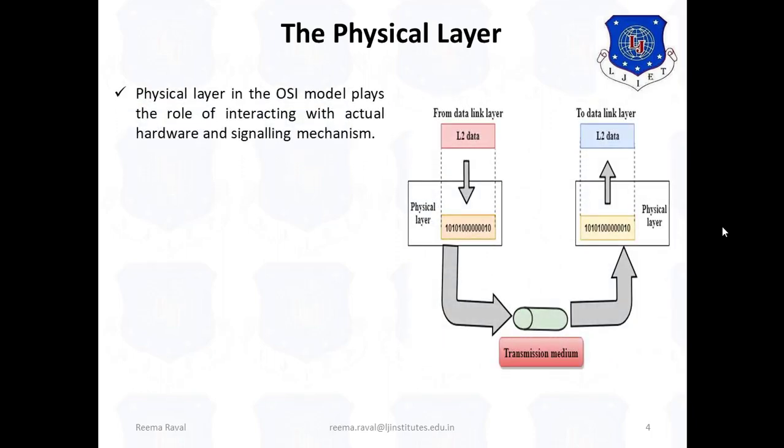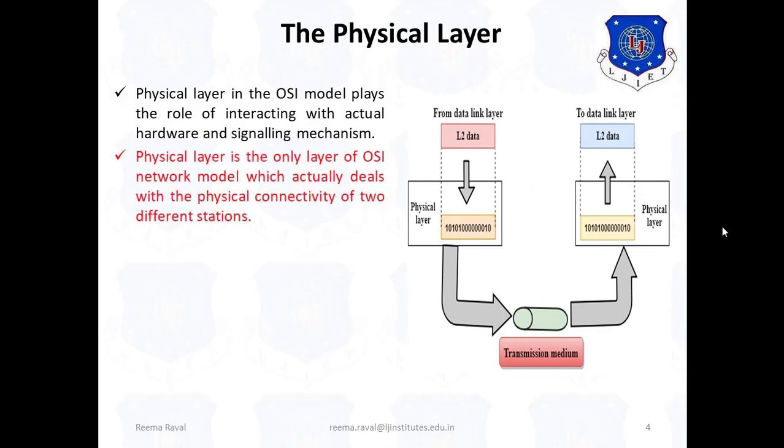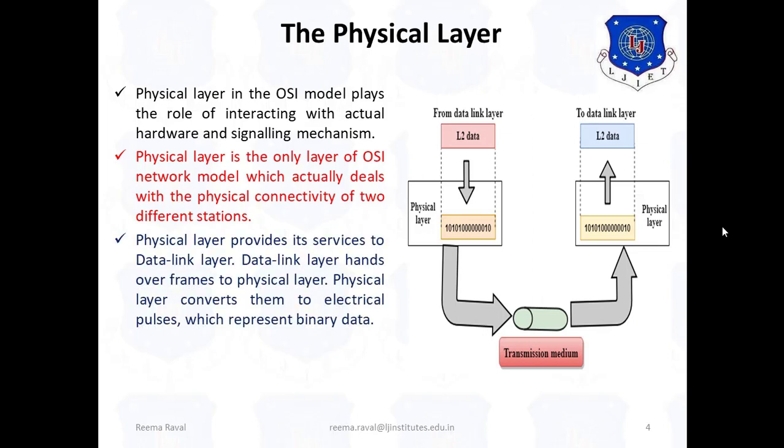The physical layer is the main or first layer of the OSI model, which plays the role of interacting with actual hardware and signaling mechanism. It is the only layer of the OSI network model which actually deals with the physical connectivity of two different stations. The physical layer provides its services to the data link layer, that is its above layer.